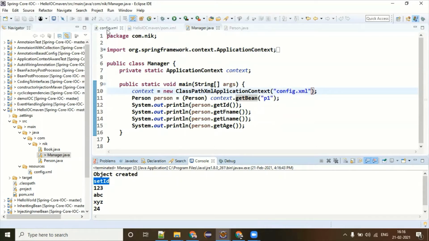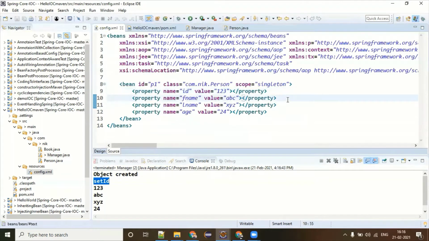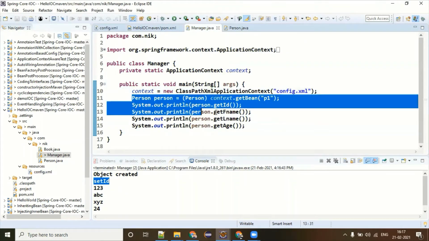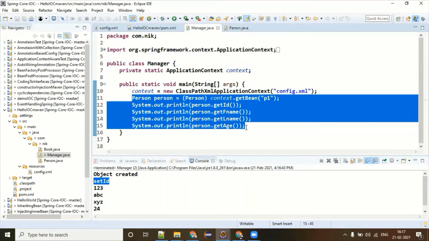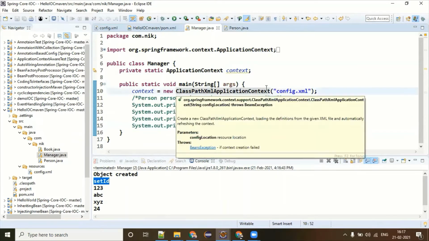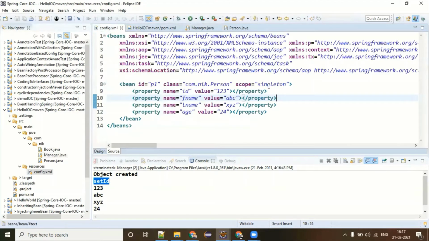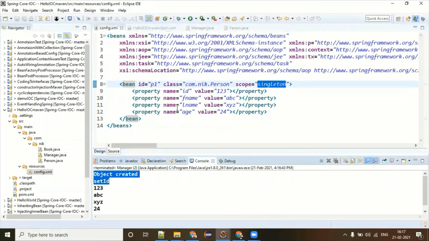Now, imagine I have a situation where every time before that, I want to show you one more thing. Let's not call this person class object. Don't call the getBean method. Now try running this. My expectation is since the configuration XML file is loading and it has singleton scope, it means while loading the XML file, all the beans have to be created. It means I'm expecting these two must be coming.